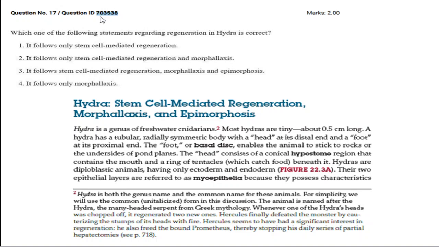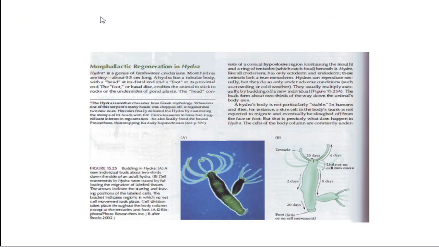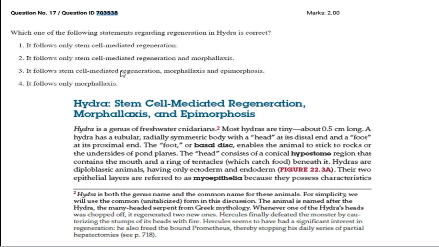Next, in question 703538, Hydra will be following stem cell mediated regeneration, morphallaxis, and epimorphosis. If you check previous editions, like the 9th edition, they say Hydra follows only morphallaxis, but in the recent edition, number 12, they just mentioned all 3 types of regeneration are possible in Hydra. So that's why, whenever I'm preparing for any examination, I go through the recent edition. If you're preparing for CSIR December, just download the recent edition of the Gilbert book and study from that.